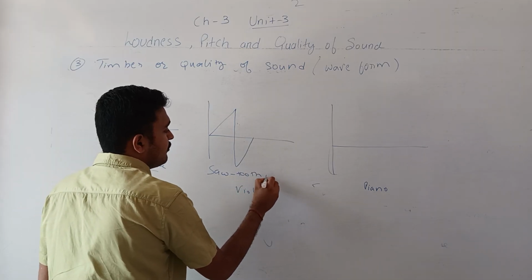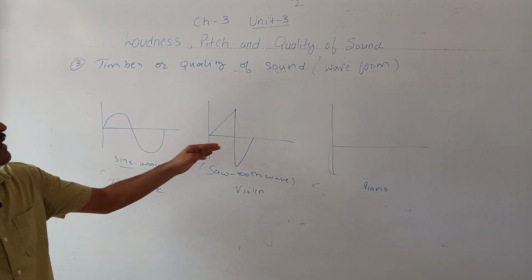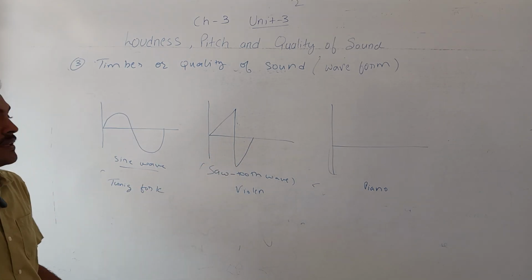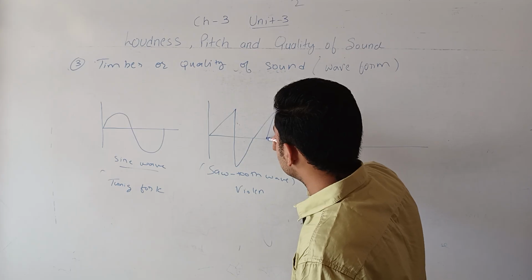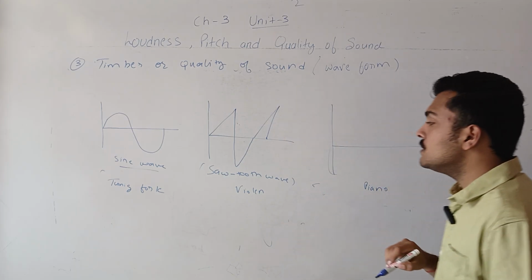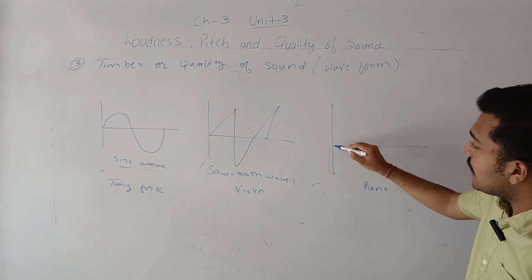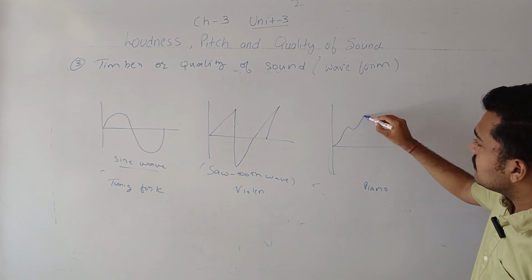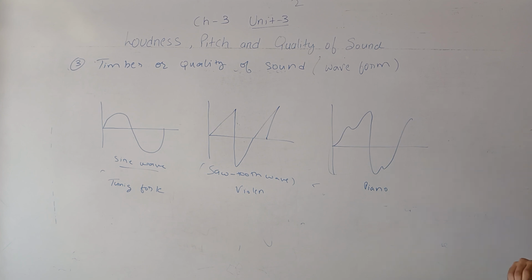This wave looks like the tooth of a saw. And third is the waveform from a piano. From a piano, the sound wave is coming like this. So these are three different waveforms.